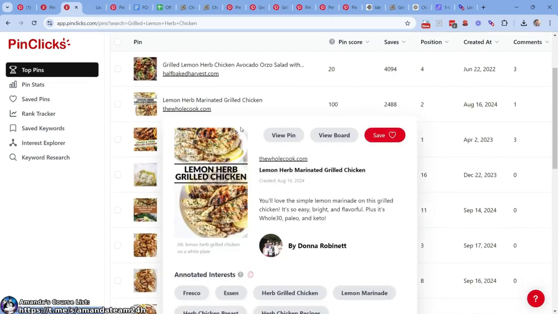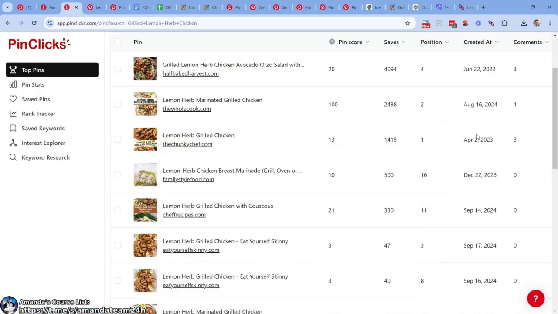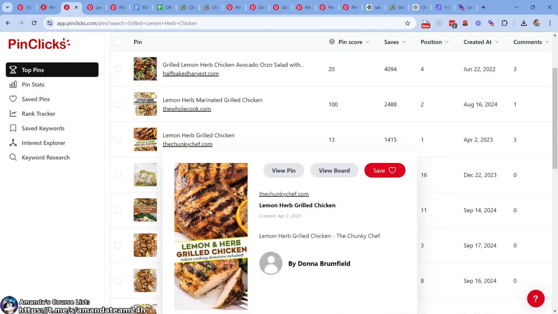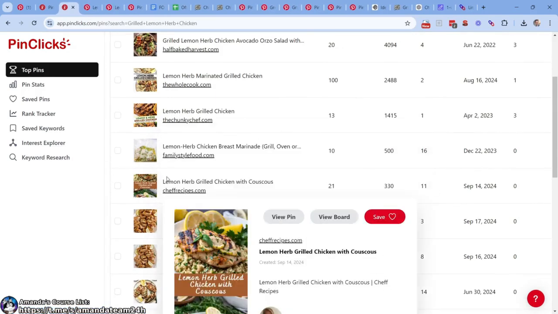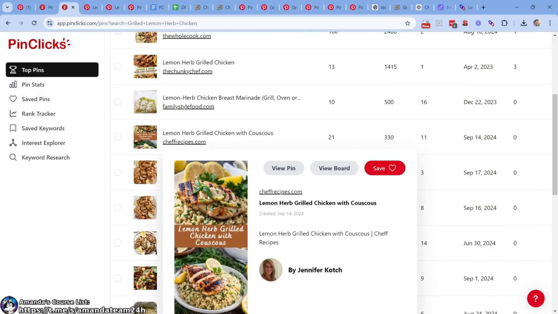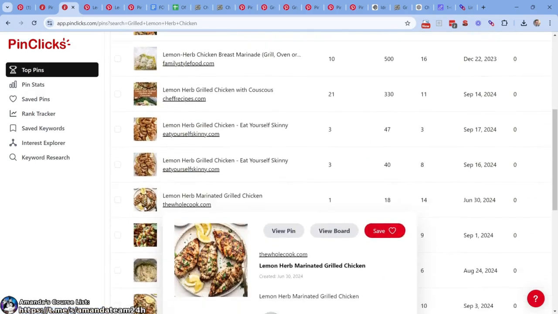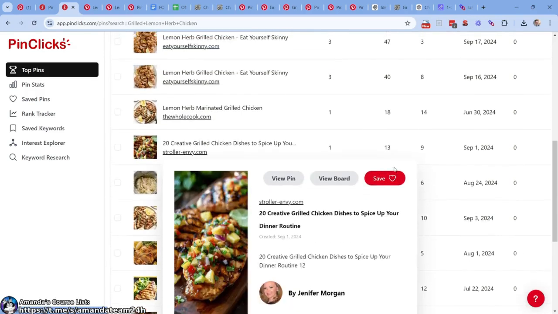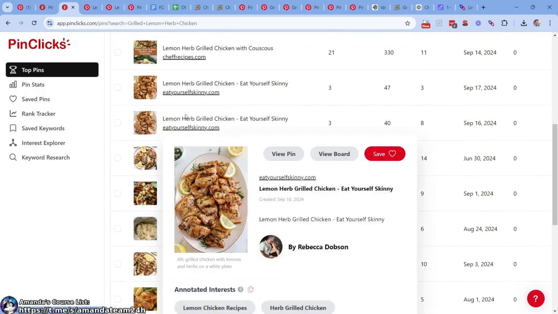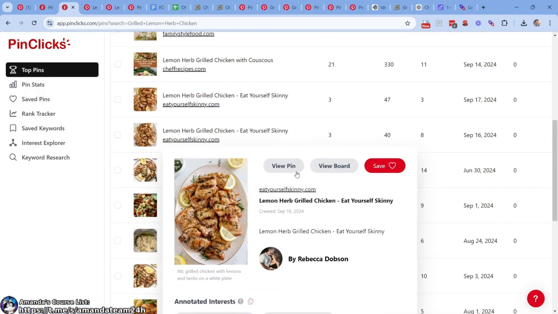So we're going to view pin, control click. This one right here was August 23. I could take it. Do I love it? Do I hate it? I like it. This one I don't want, right? This one, it's kind of similar to the other one we have. Is there anything else that pops out to me? Some are just food, right? Some are just food. Interesting. Without overlays, which is cool. Let's do this one here too.